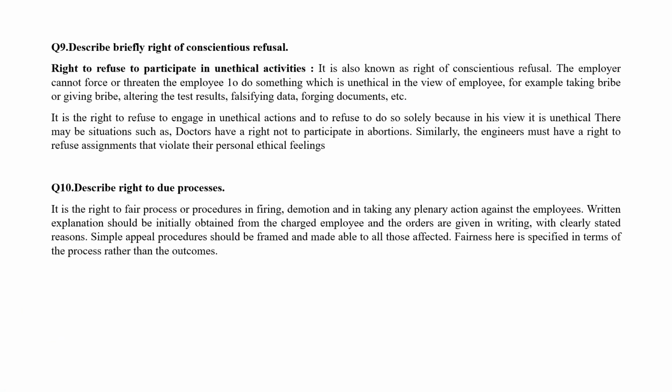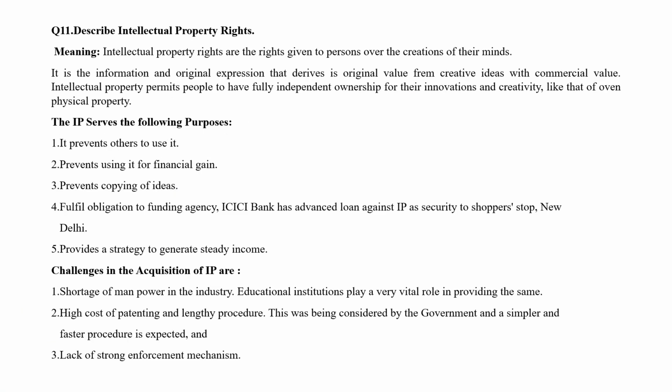published, and made available to all those affected. Fairness here is specified in terms of the process rather than the outcomes. So this is right to due process. Next, 11th one, describe intellectual property right. Intellectual properties are the rights given to persons over the creations of their minds.